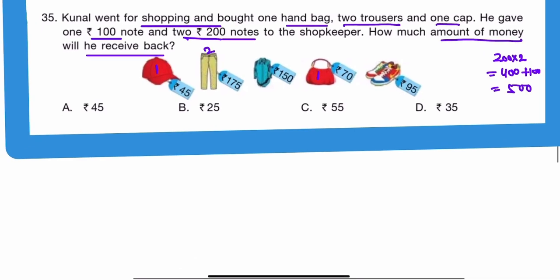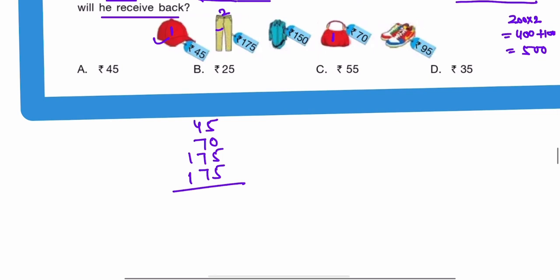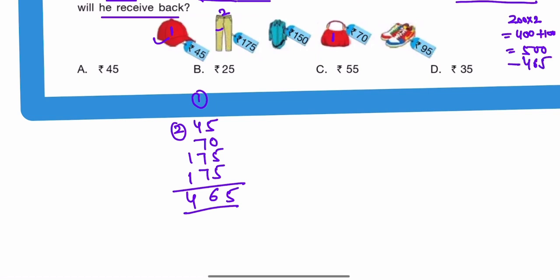Okay. Now count, we should add these values of cap, trousers, and the bag. So values are 45, 17, and 175 2 times. So just add these values. So it is 5, 10, 15, and 4, 7, 11, and 7, 18, and then 7, it is 25, and 1, 26. So 2 and 2, 4. So 465 rupees. So subtract this value, and it will be 5 and 3, 35 rupees. So he will get 35 rupees back. So option D is correct answer.